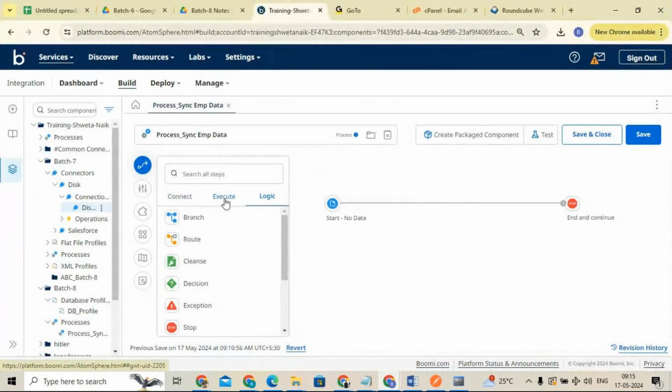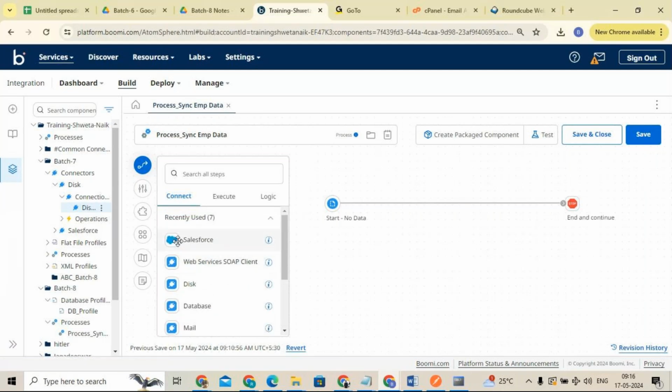As I mentioned, we have three types of shapes: connecting type, execute type, and logic type. Connecting type: if you want to connect with any third party application system, the responsibility to establish the connectivity is handled by the connecting type shape. So we will establish the connectivity. If you see here, we have different types of shapes.